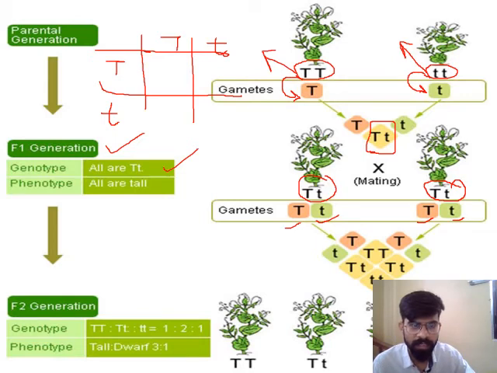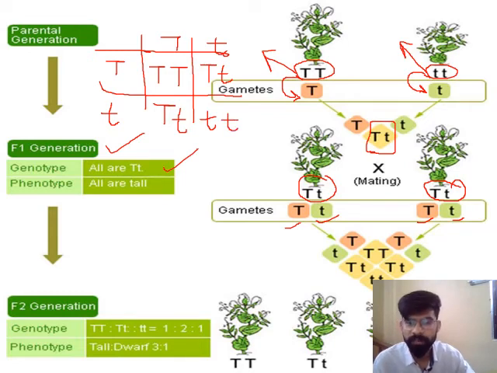Now for the expression: capital T capital T, capital T small t, capital T small t, and small t small t.